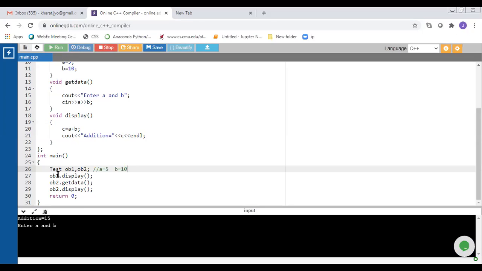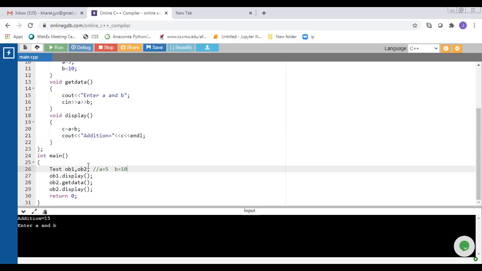So for ob1 dot display for line number 27, it displays addition is equals to 15. Then we call ob2 dot get data. Initially, value for a and b variable for object ob2 is 5 and 10. But when we call get data function, we need to enter value of a and b variable.